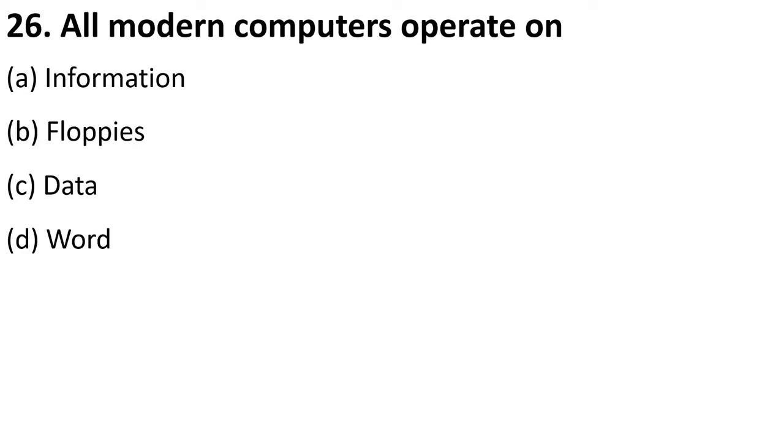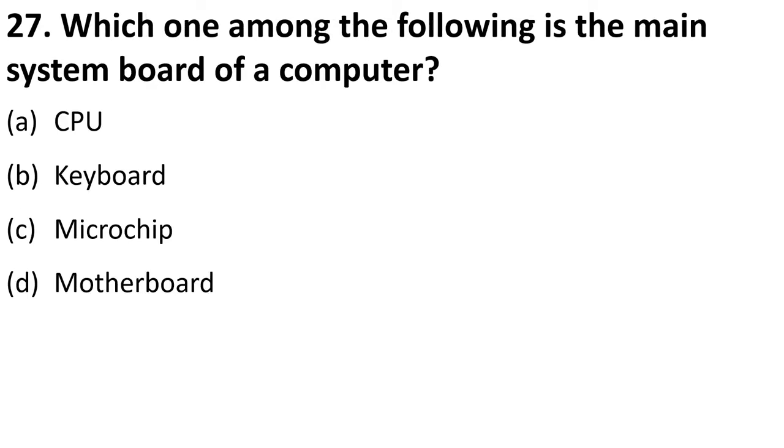Okay, a modern computer operates on. So all the modern computers that we are using, like your supercomputers, your mainframes, they all operate, or you can say work, on data. As you all know, the task of a computer is to process data. So that is also the task of all modern computers.